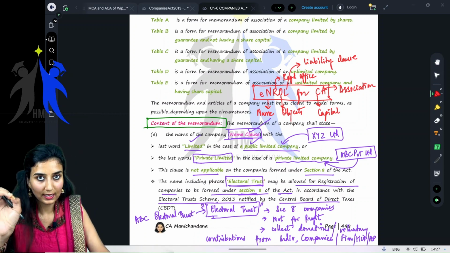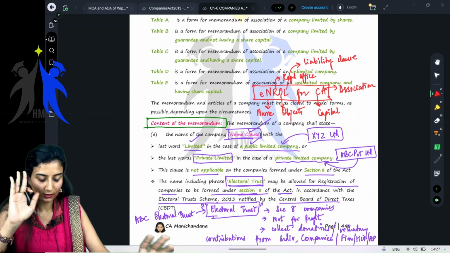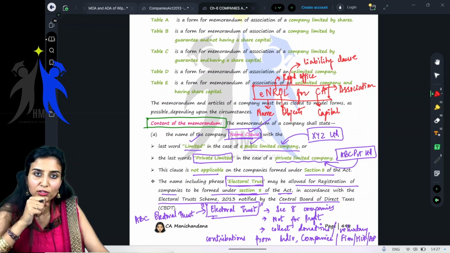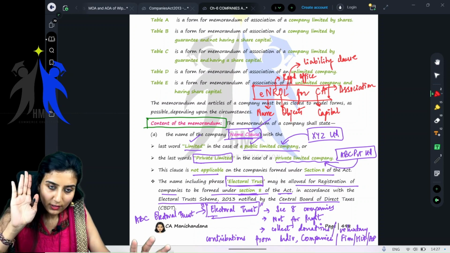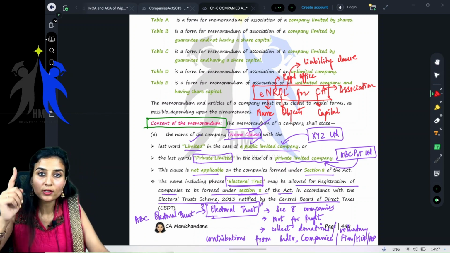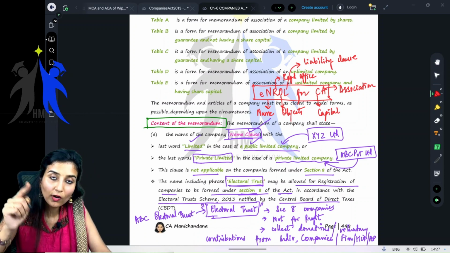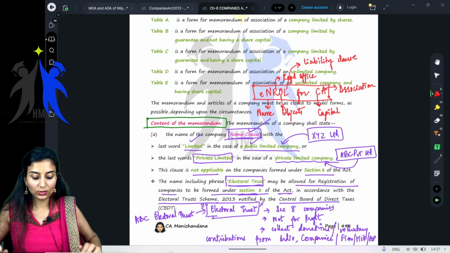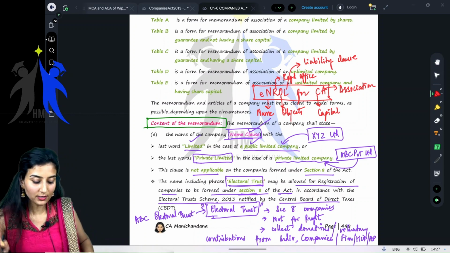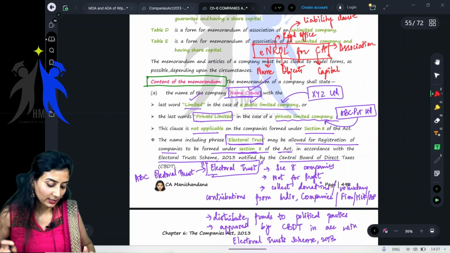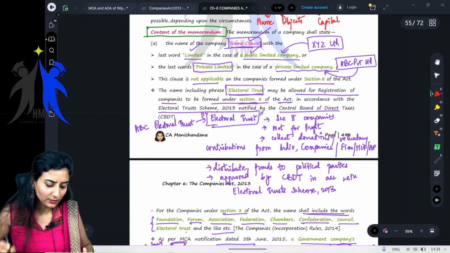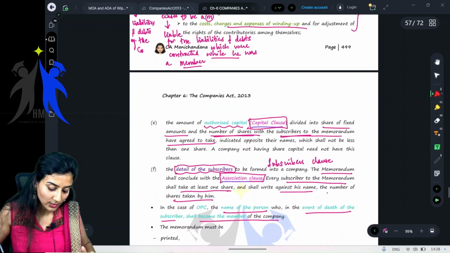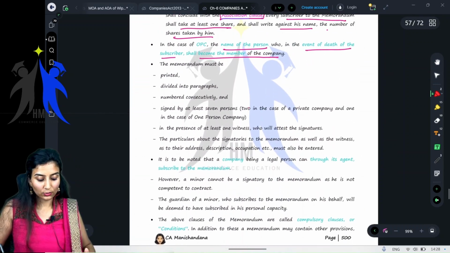Enroll for CA. E is silent. Don't have to worry. Starting from N. N for name clause. R for registered office clause. Then O for objects clause. L for liability clause. C for capital clause. And A for association clause, which is also called subscribers clause, the subscribers to the memorandum. Clear? Name clause, registered office clause, objects clause, then authorized capital and association clause.